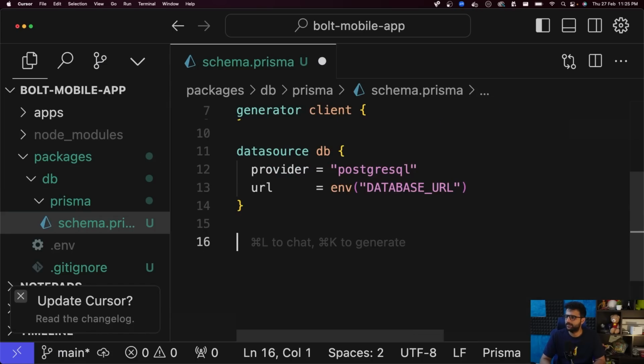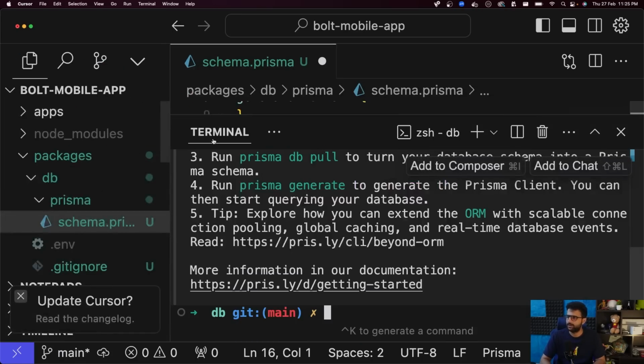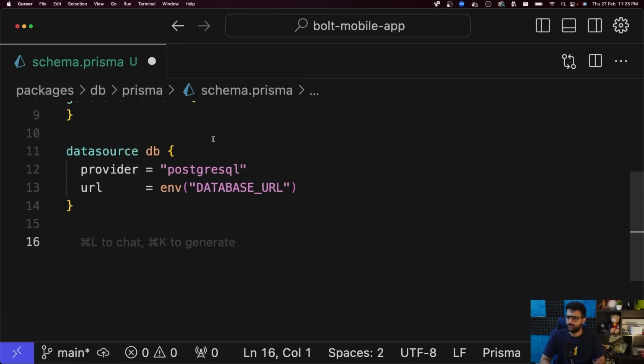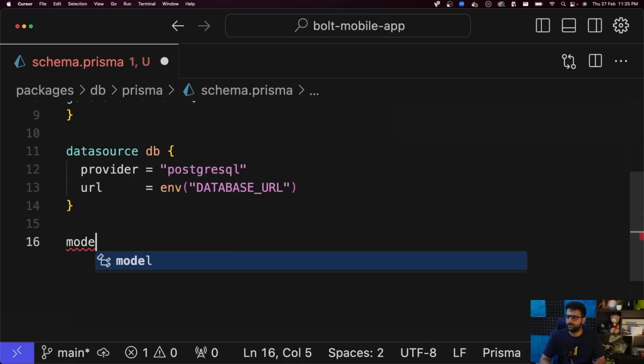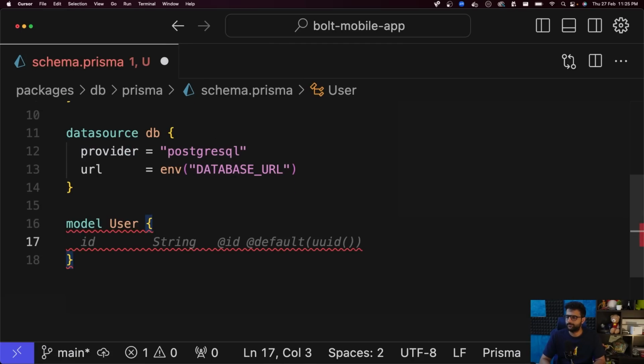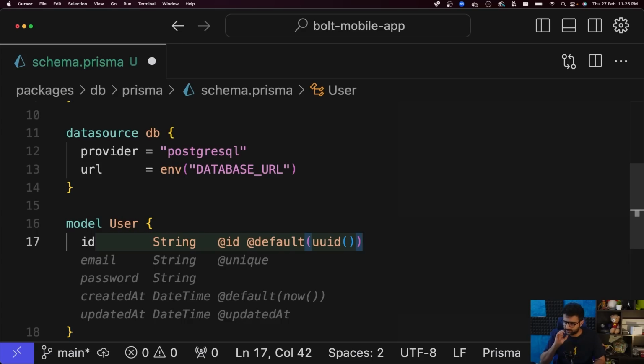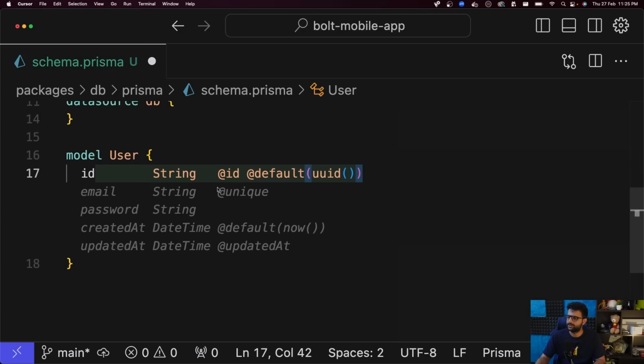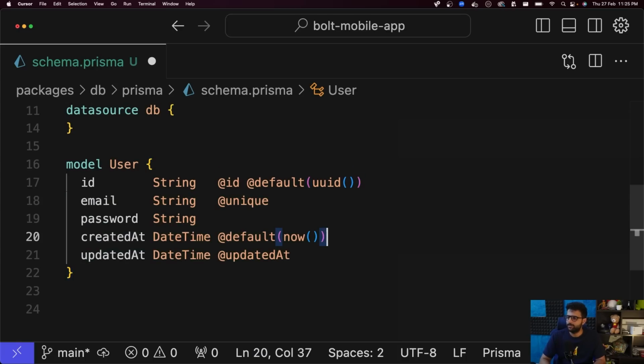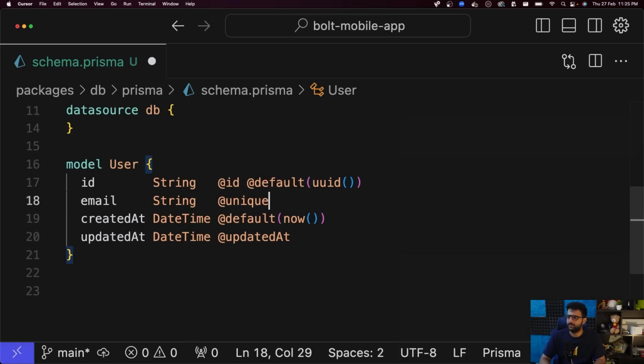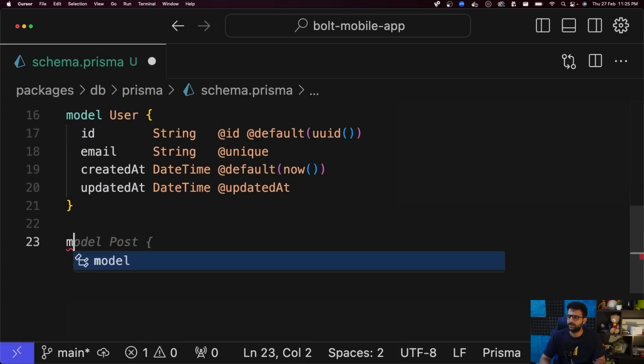Let's quickly write the schema for today. I think we're going to have a table called users: ID, which is a string, which is the primary key for the table, which defaults to UUID. Email, password, createdAt, updatedAt. I don't think we need the password. Everything else is fine. The second model is going to be, let's think about it.